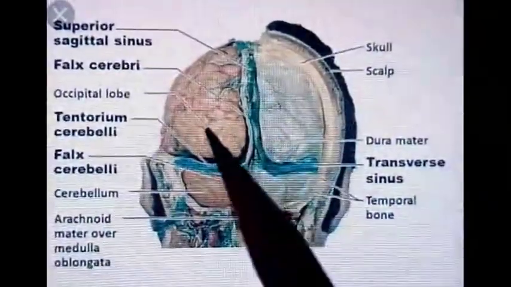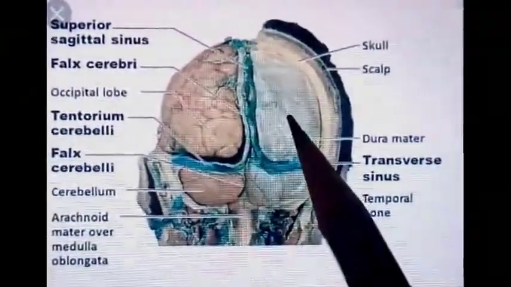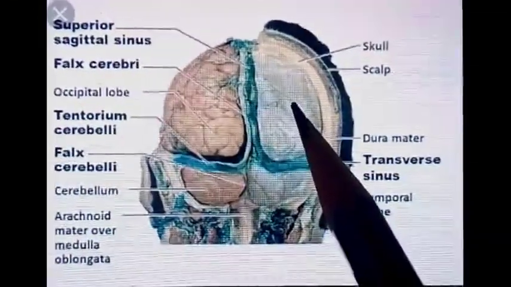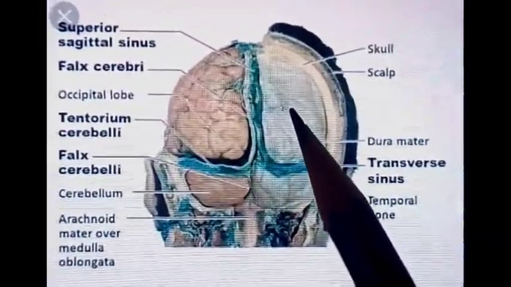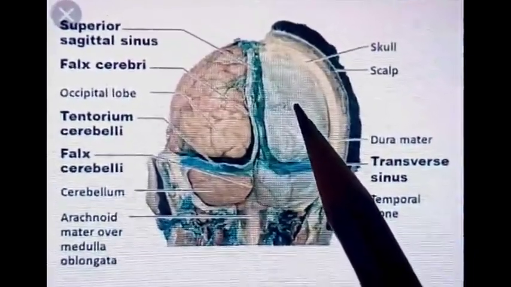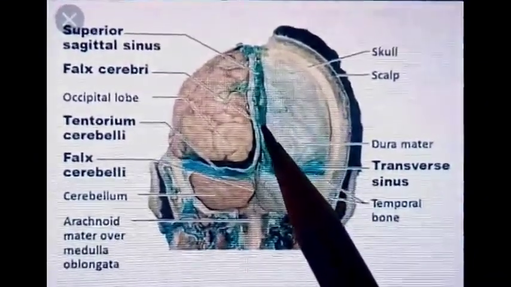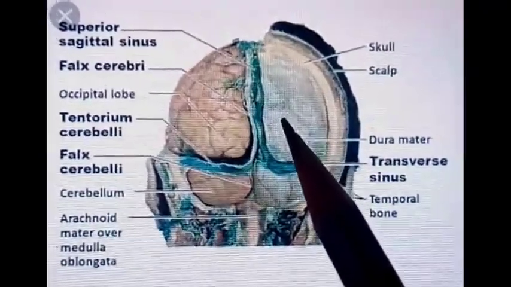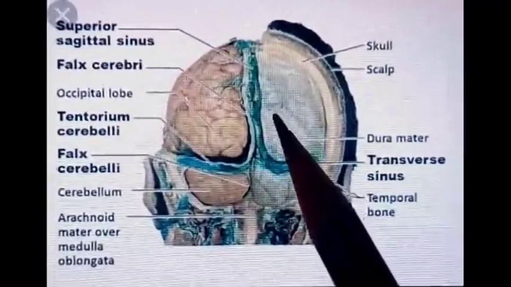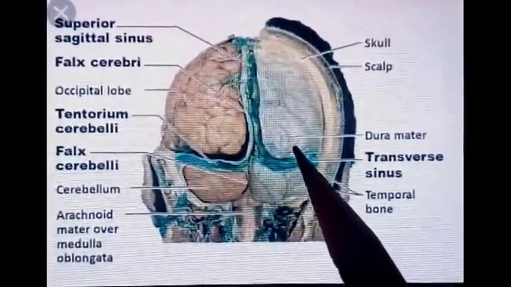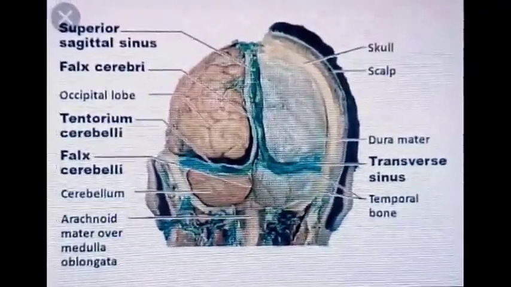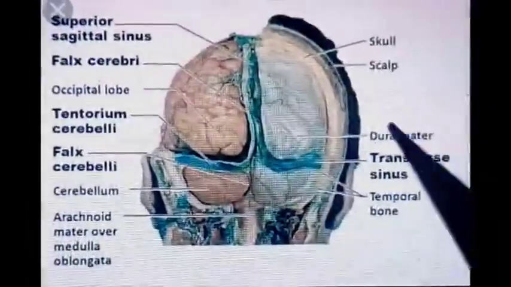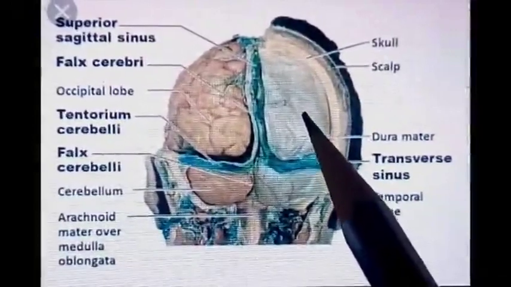Cranial cavity contains brain and meninges, and out of these meninges, outermost is the dura mater. Deep to the dura mater lies the arachnoid mater, that is also known as middle meninx, and then innermost meninx is the pia mater, which lies in close relation to the brain.